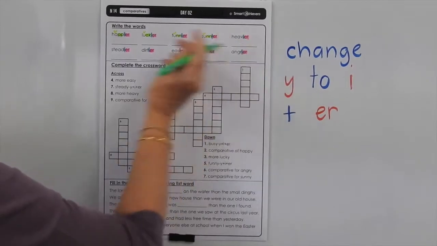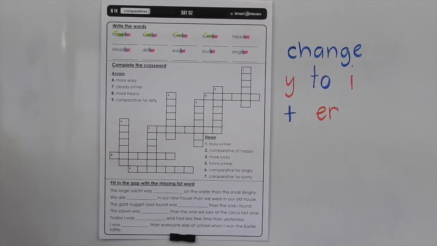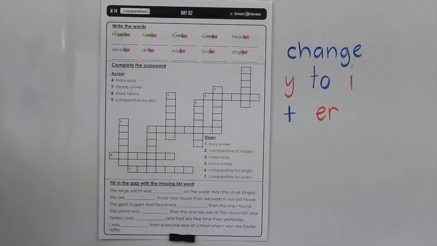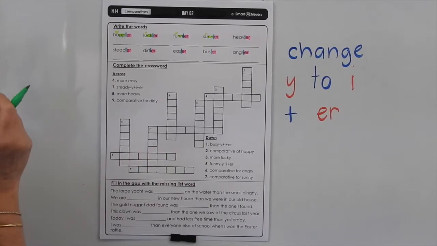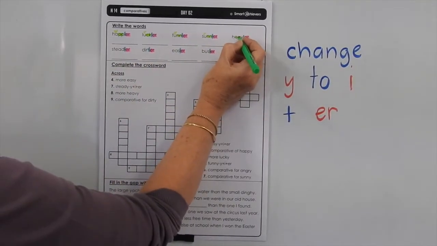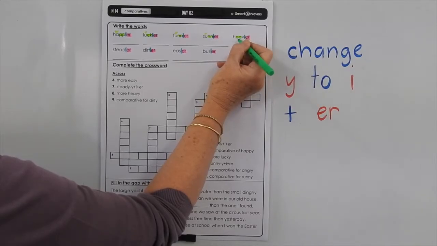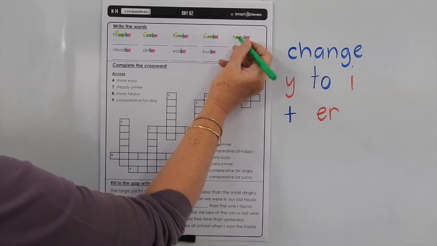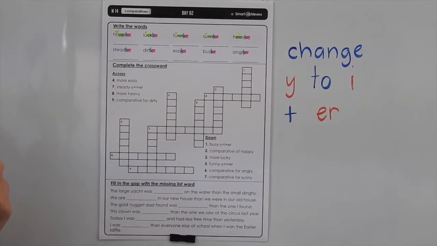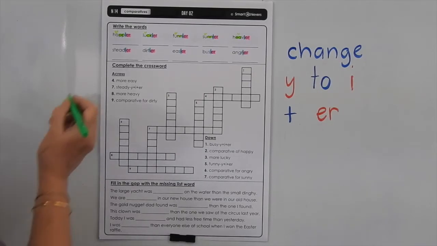Now heavier, because that comes from the word heave, we take it as a long vowel sound, and we can't put double V there anyway to change it into a short vowel sound. So just recognise that it comes from the word heave, so that's why we have to write heavier. We now pronounce it heavier. So sometimes over time words have changed in the way that we say them.